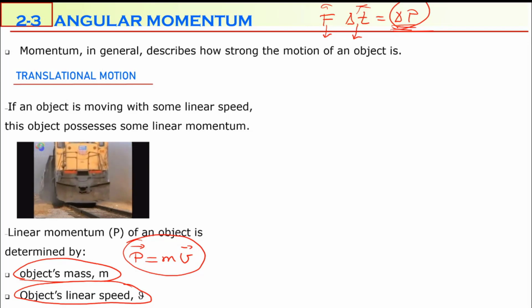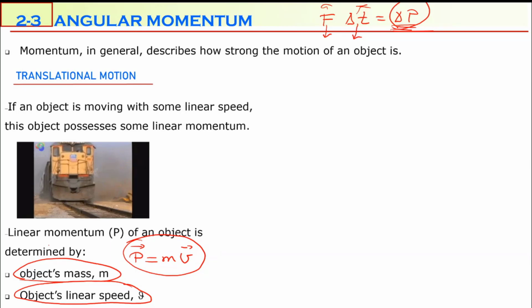But the same question can be asked in rotational motion as well. If you start the rotation of an object, for example, Earth is rotating. Why is it still moving? Why doesn't the rotation of Earth stop? Initially, some angular momentum was given to this object. So in rotational motion, we have angular momentum. In translational motion, we have linear momentum. So both have momentum.